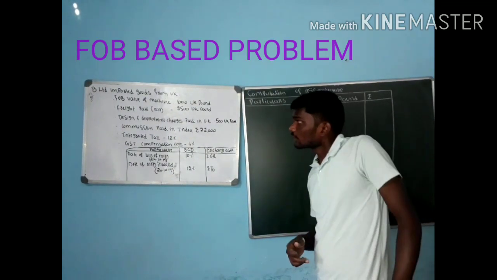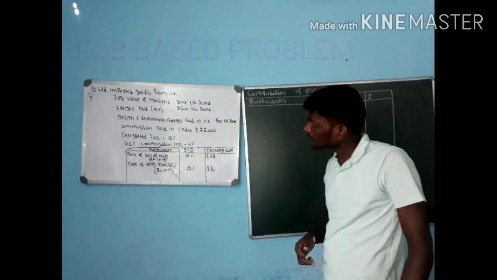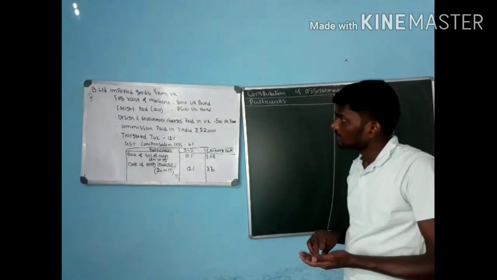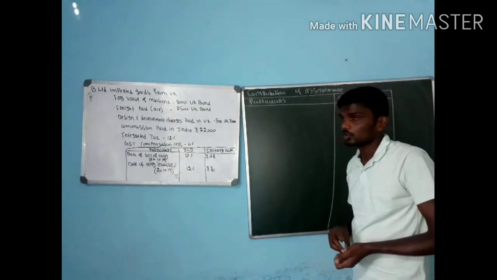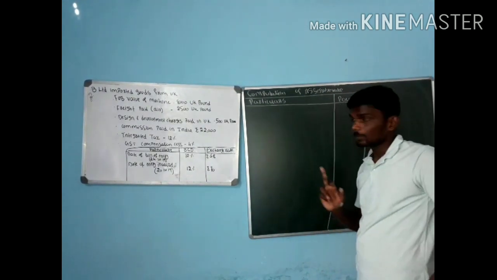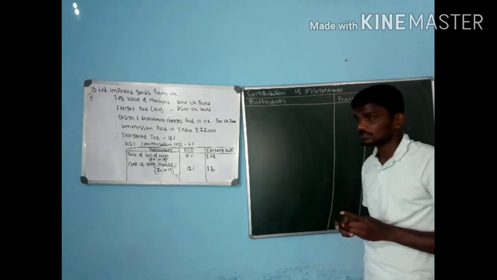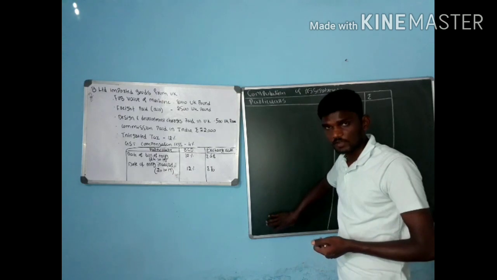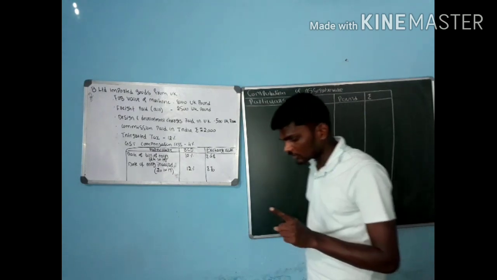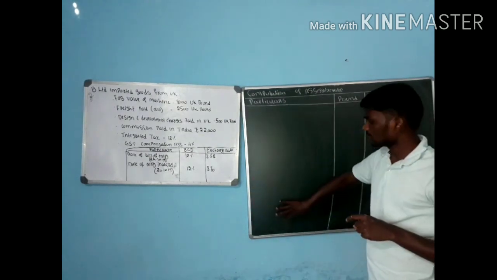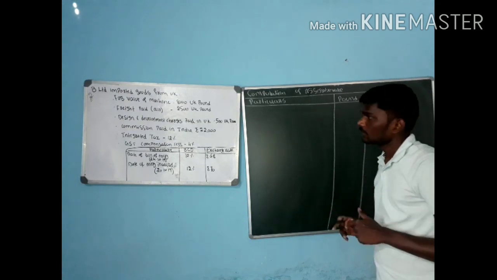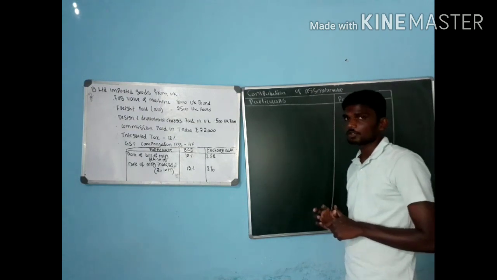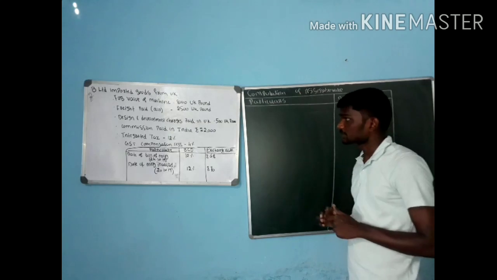Now we are going for the second question. See the question: B Limited imported goods from UK. We are importing, not exporting. When it comes to importing, we have to calculate the CIF value. If we are exporting, we have to calculate only till adjusted FOB. B Limited imported goods from UK, so we need to go for three steps.